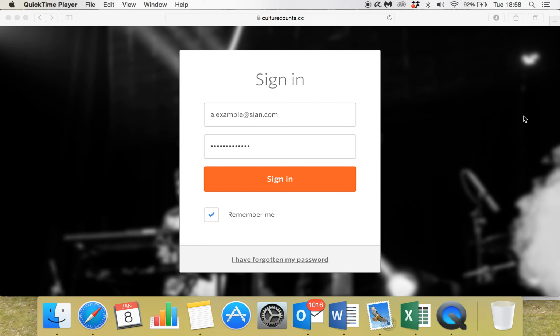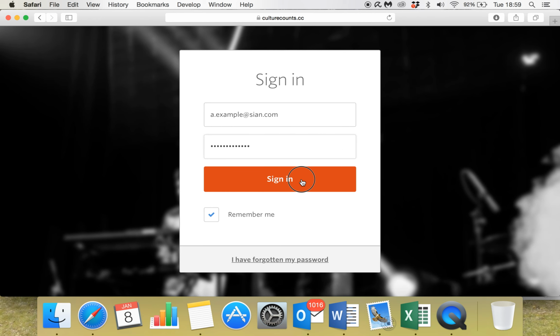Today we're just going to show you how the platform itself works and how you can use it to your advantage as part of the Impact and Insight Toolkit project. So you will receive an email from either myself or my colleague Simone, which will contain your username and password. All you need to do is pop them into the allocated boxes on the portal page, which you will also receive a link to.